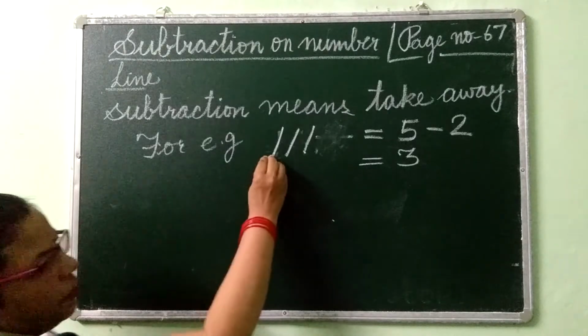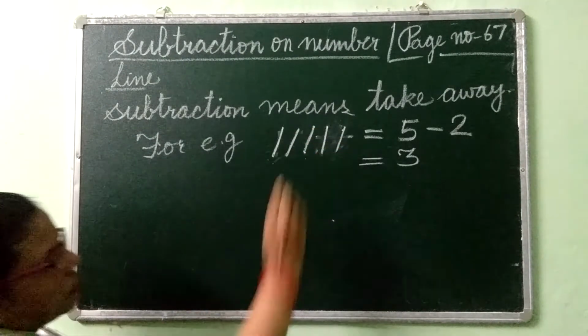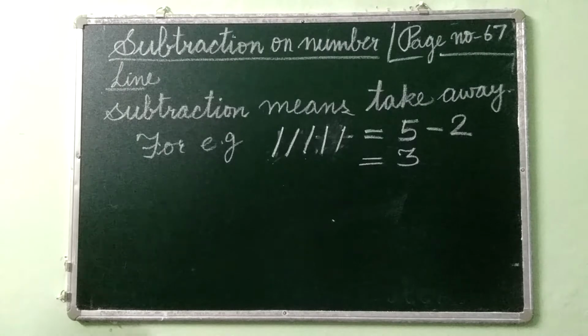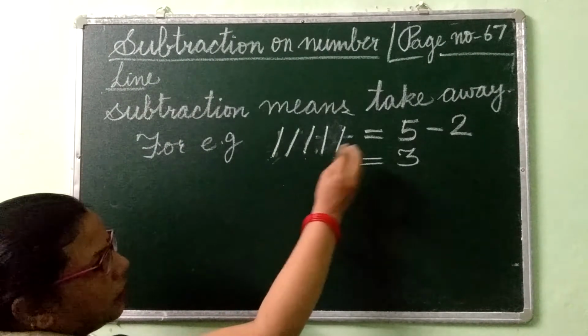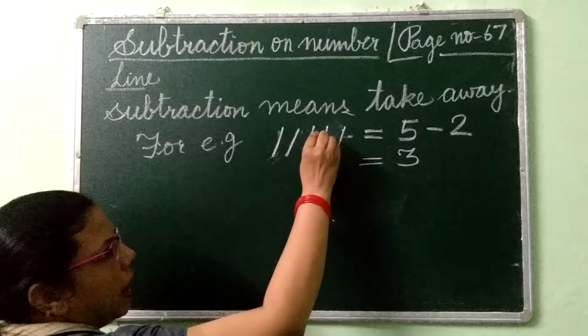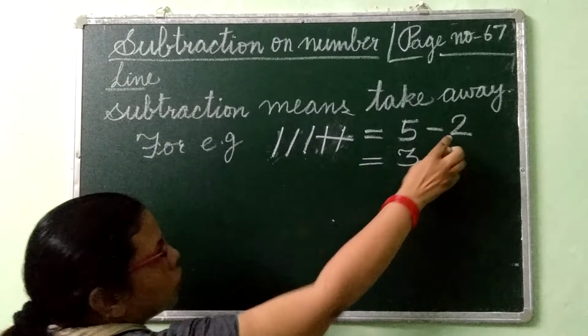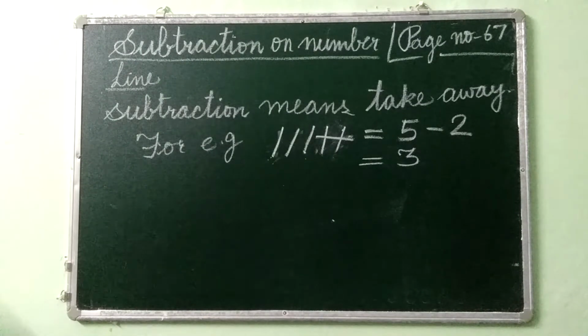So how many are left? That is 3. That is subtraction. Subtraction means you have to remove. So total number of sticks are 5, and because 2 you have to remove, so minus 2. And how many are left? That is 3.